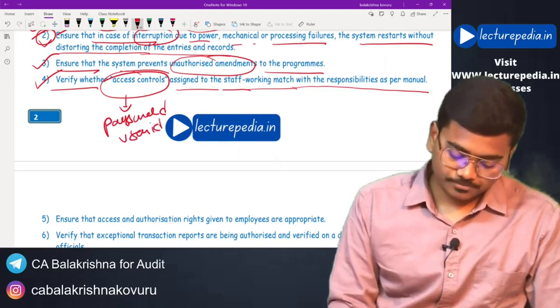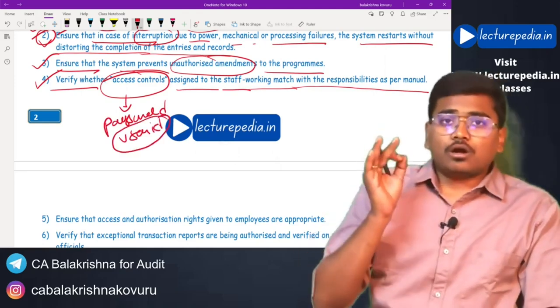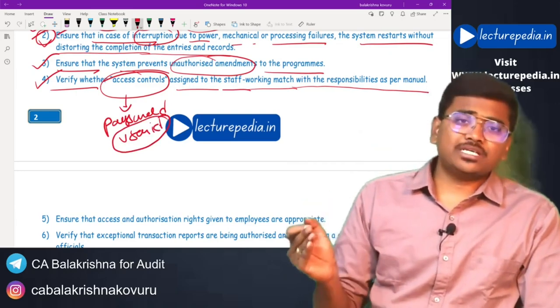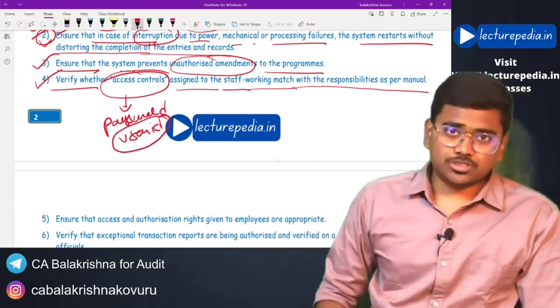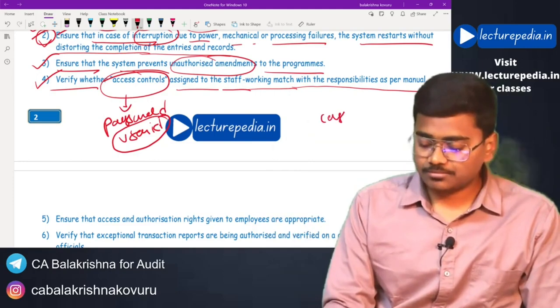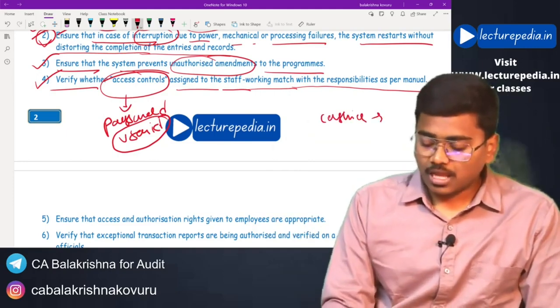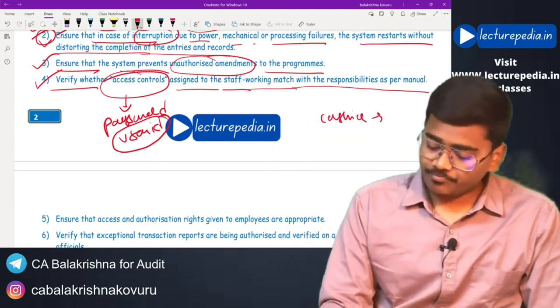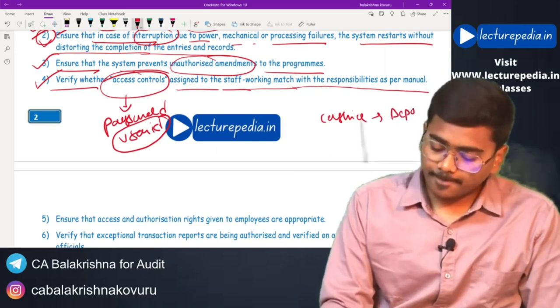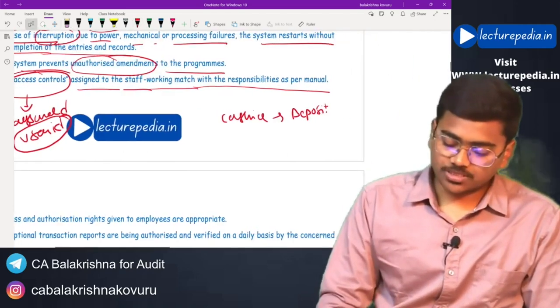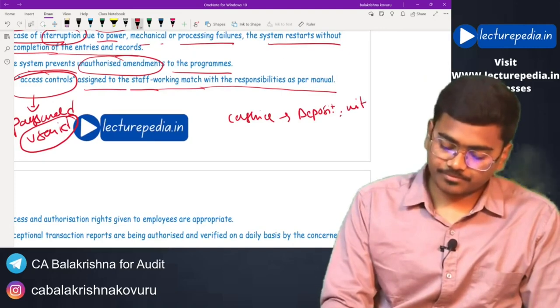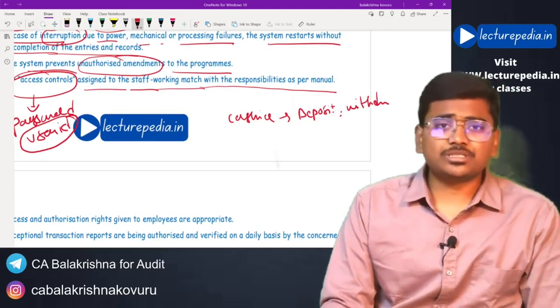Now, all the employees need not be given entire access to the books. For a cashier, access to record deposits and withdrawals will be sufficient.